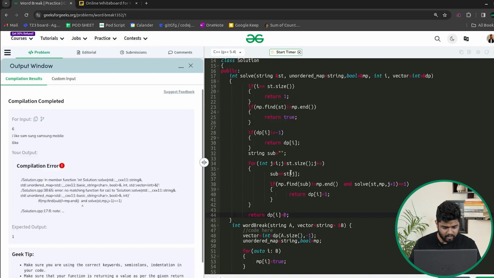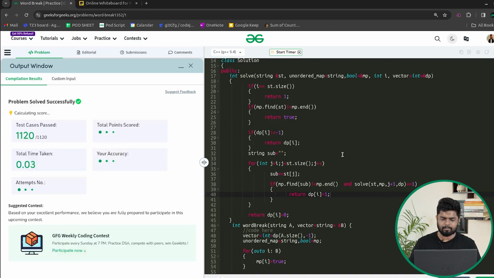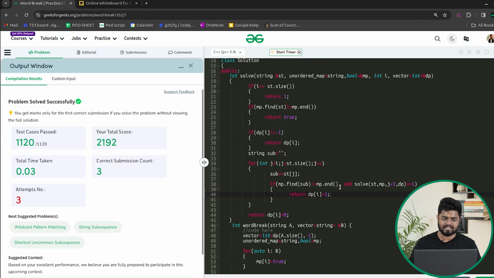So it is giving me one error. Yeah, in the solve function also I should pass dp here, right? So let's check if it is working fine or not. So you can see it is working fine on the samples and it should get accepted as well. Let's see. So you can clearly see that my code was able to pass all the test cases and it is getting accepted.